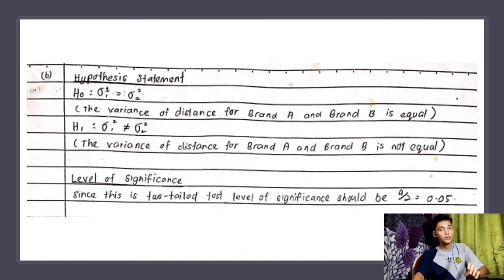So like usually, we use step 1, which is the hypothesis statement. H0 is the variance of distance for brand A and brand B is equal. H1 is the variance of distance for brand A and brand B is not equal. Next we move to the level of significance. Since this is a two-tailed test, the level of significance should be alpha divided by 2, which means 0.05.